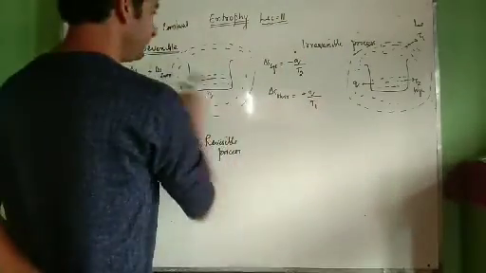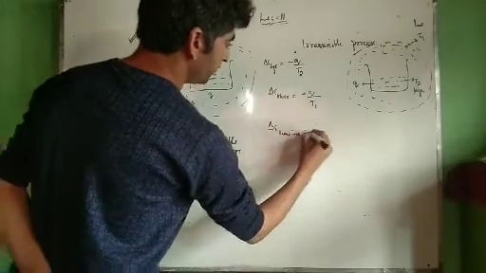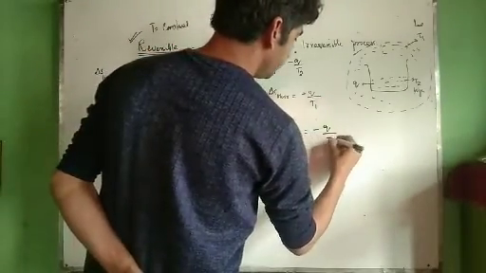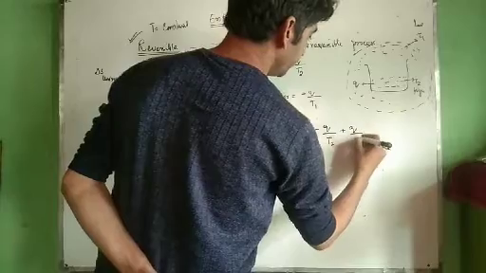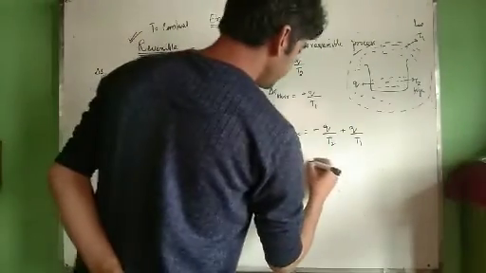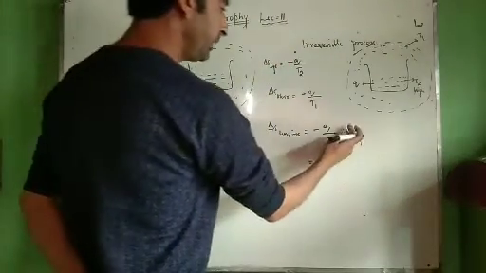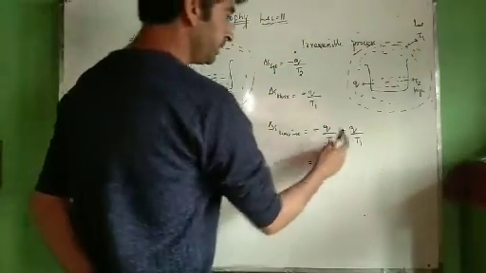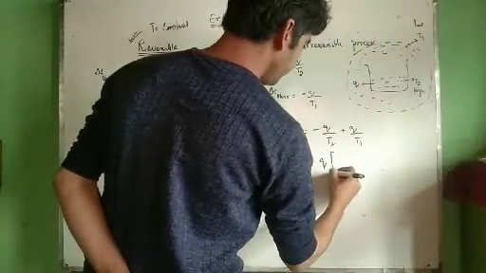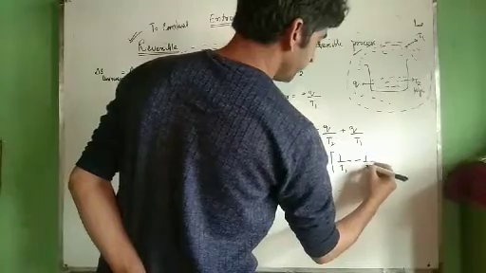Now making use of this equation, delta S universe will be equal to minus Q by T2 plus Q by T1. Now let us take Q constant. If we take Q outside, what remains over here? 1 divided by T1 minus 1 divided by T2.